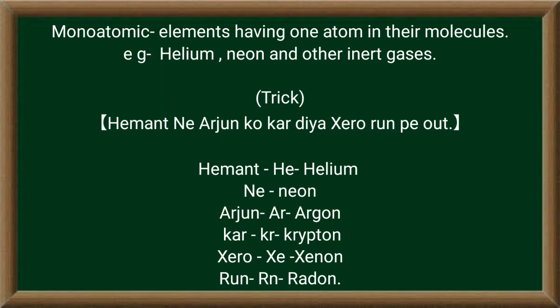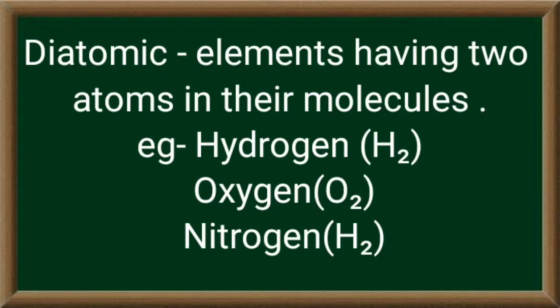So students, I have told you what monoatomic elements are. Now coming to the next topic, diatomic elements. Elements having two atoms in their molecules are known as diatomic, and the examples are hydrogen, oxygen, and nitrogen. Hydrogen is written as H2, nitrogen as N2, and oxygen as O2.